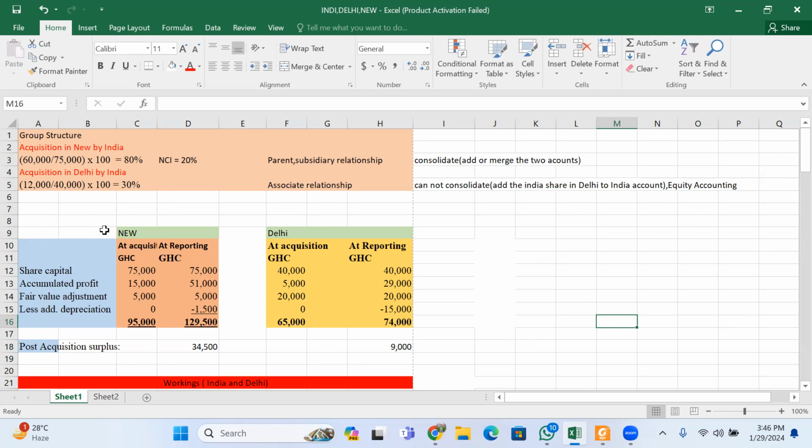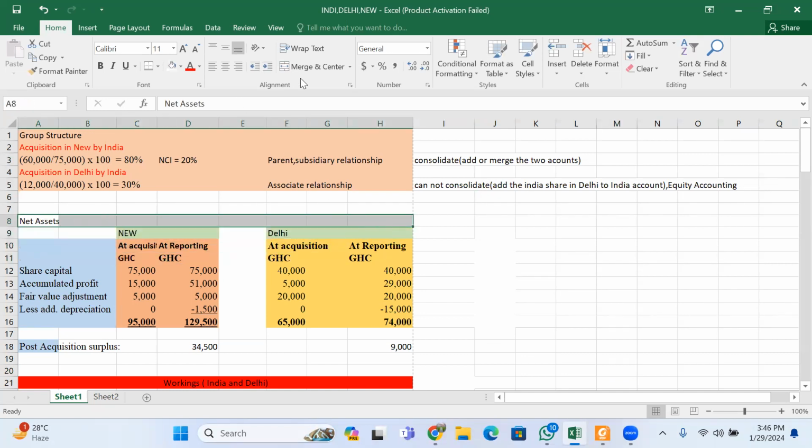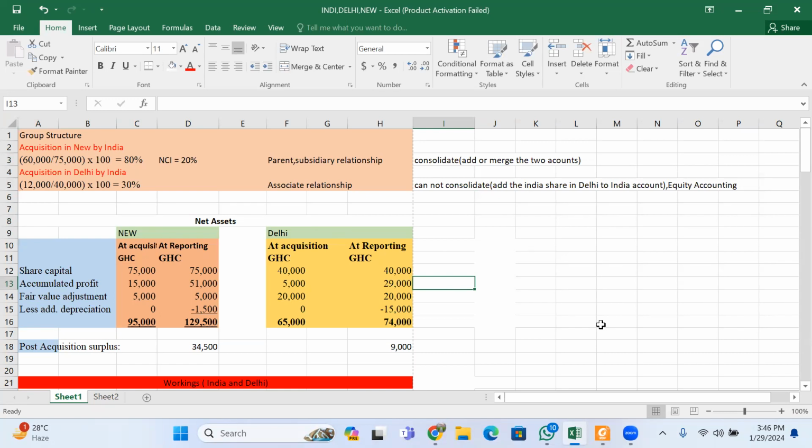Now, the very first thing you need to look out for when there is an acquisition is to calculate your net assets. Whenever there is an acquisition, the very first thing you are supposed to look out for is your net assets. So you must know your net assets at acquisition, and you must also know your net assets at reporting.